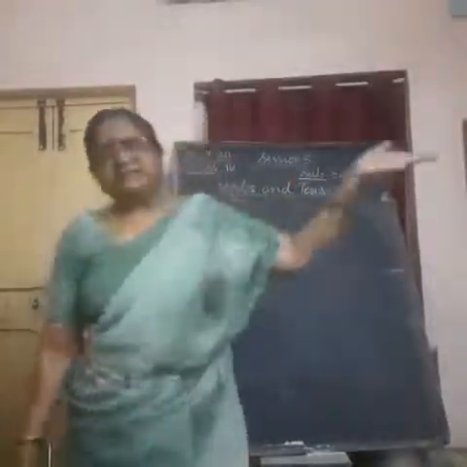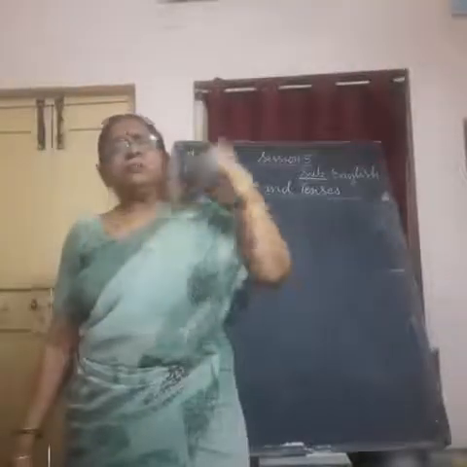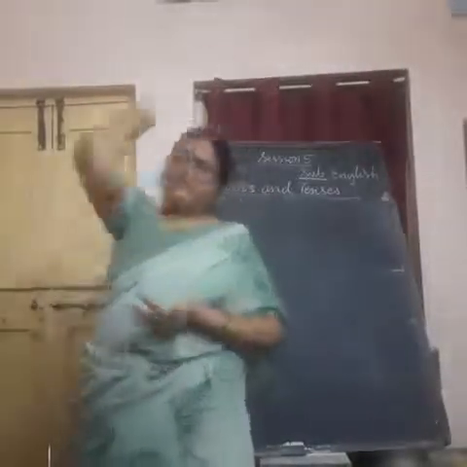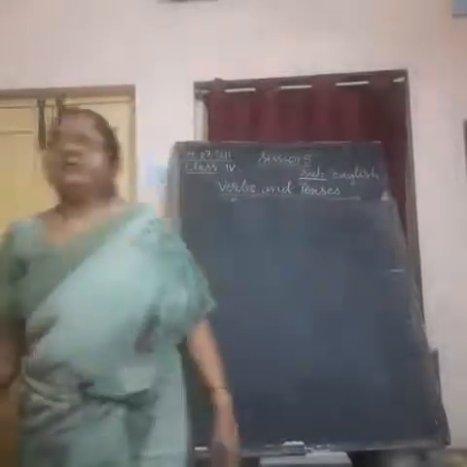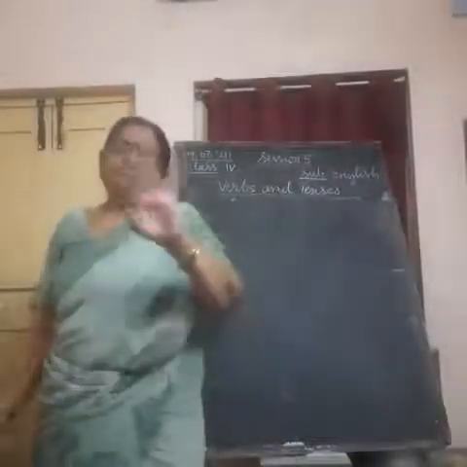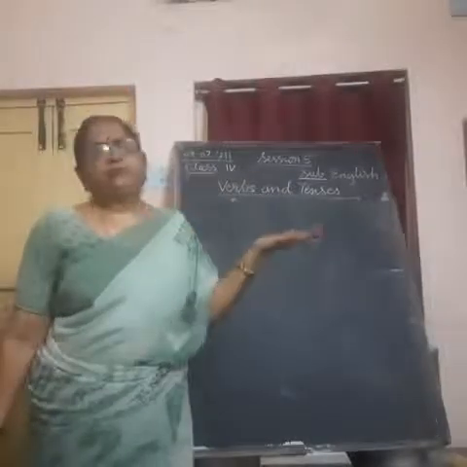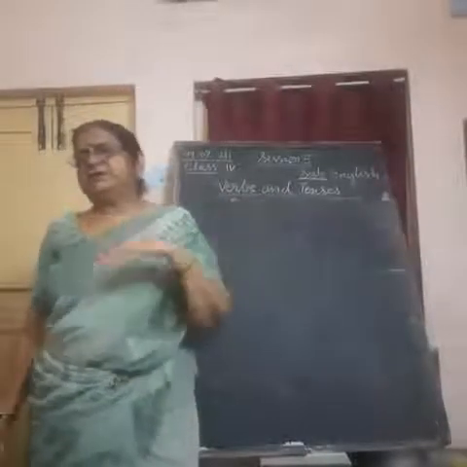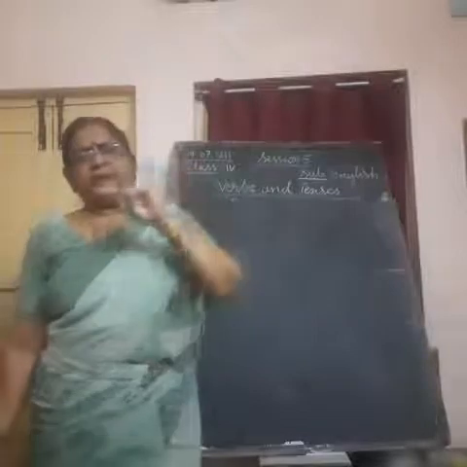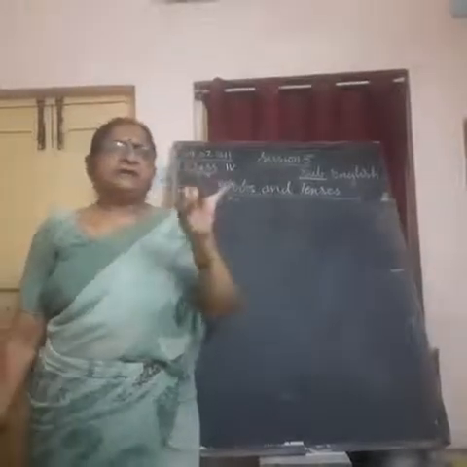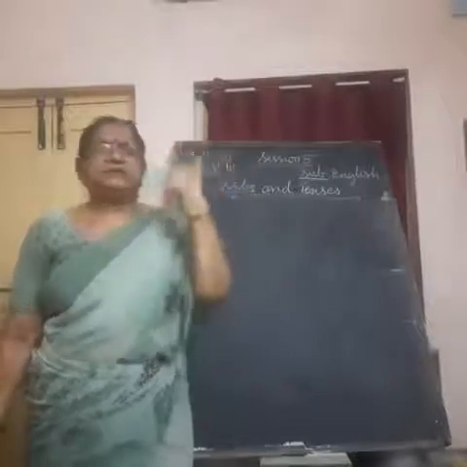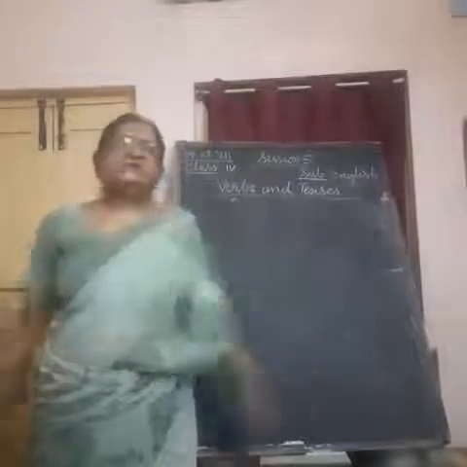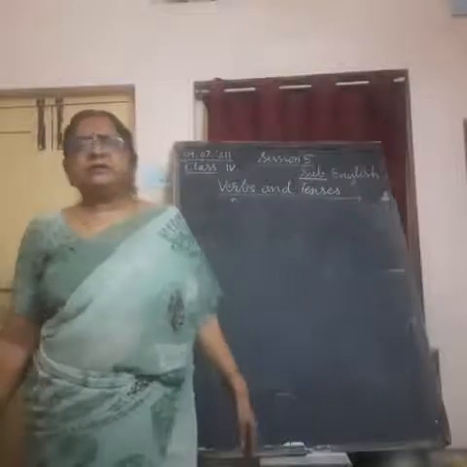Past tense, how do we form it? When we talk about things which happened in the past, we use past tense. Generally we use three to four different rules for changing present tense into past tense: adding ed, adding ied, changing the vowels, changing complete spellings, and last one, it remains the same. These are the five things we follow.